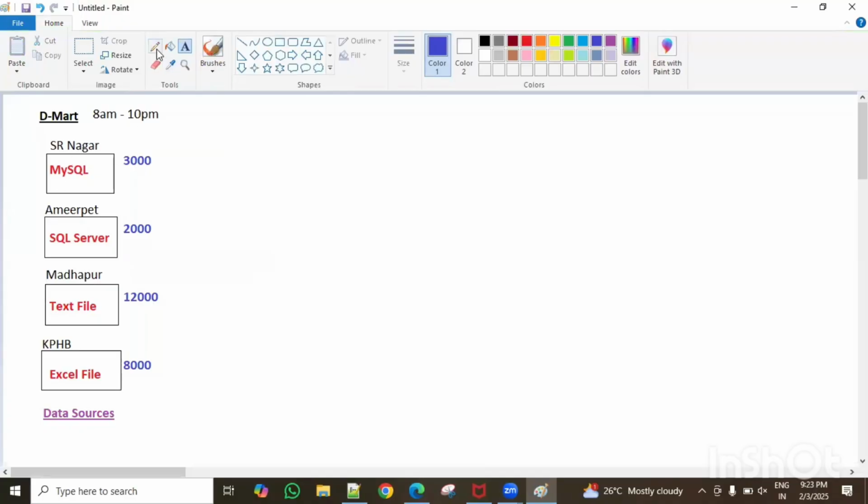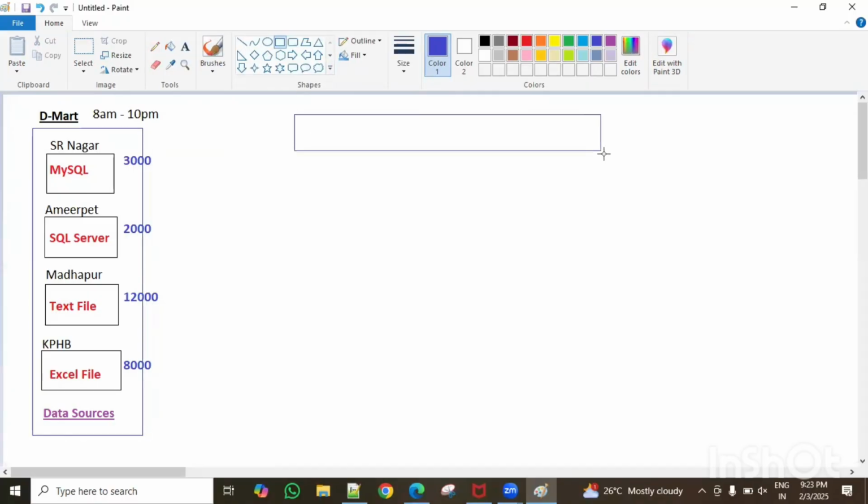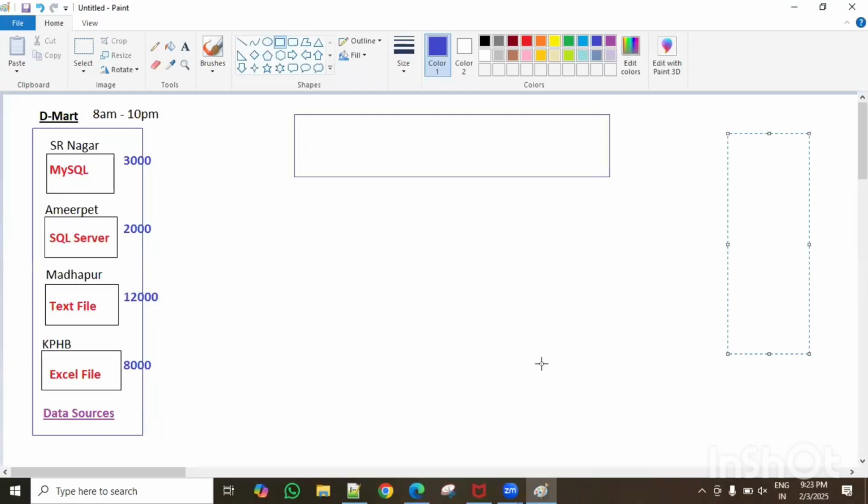Fine. Here I have taken only the Hyderabad location. Like that, a lot of cities are there: Bangalore, some branches, Mumbai, some branches.